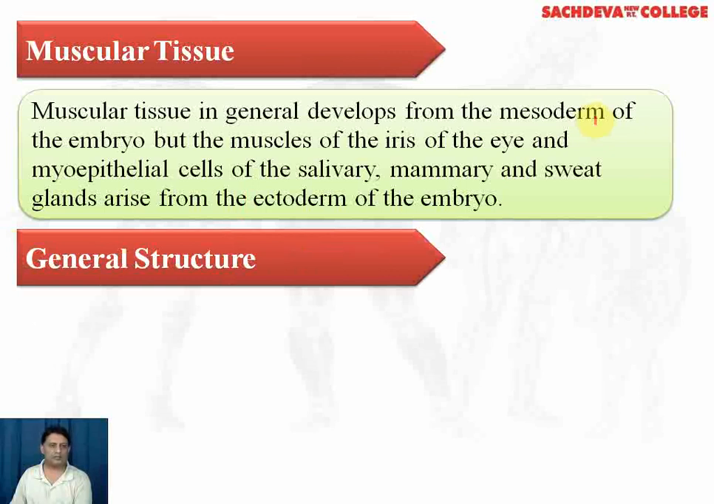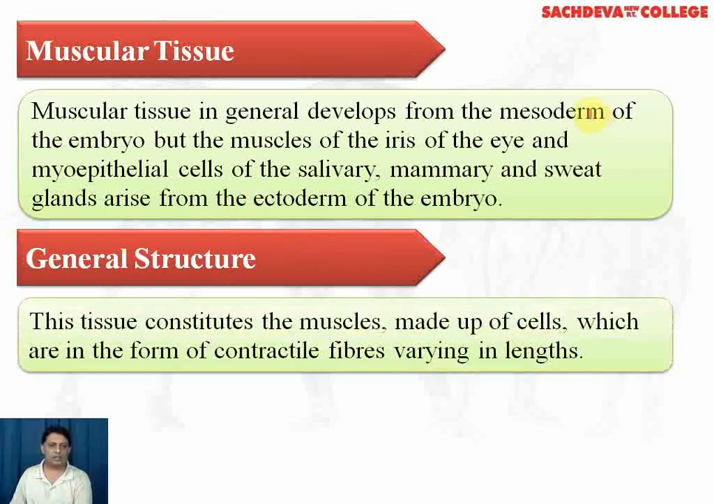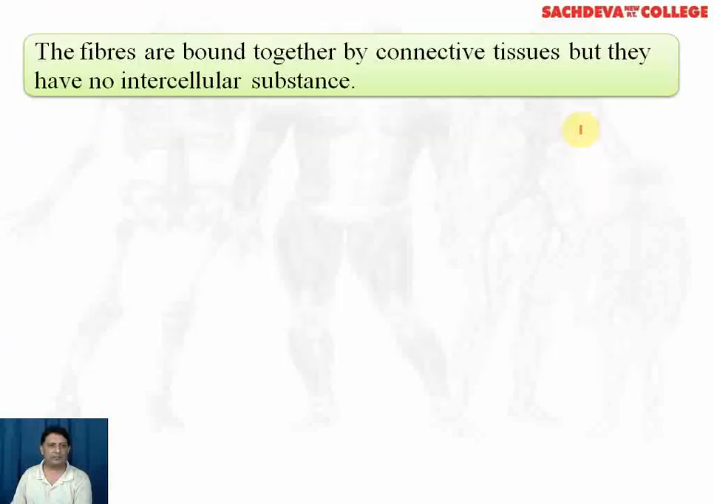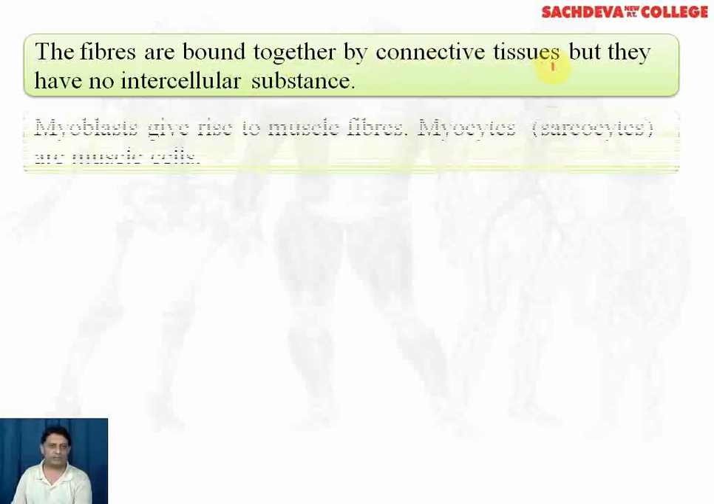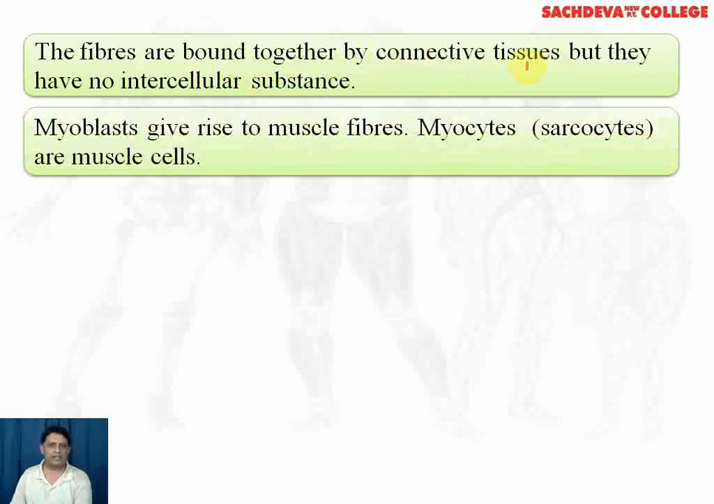General structure. This tissue constitutes the muscles, made up of cells which are in the form of contractile fibers varying in length. The fibers are held together by connective tissue, but they have no intercellular substance. The cells which form muscles are called myoblasts. So myoblasts give rise to muscle fibers.